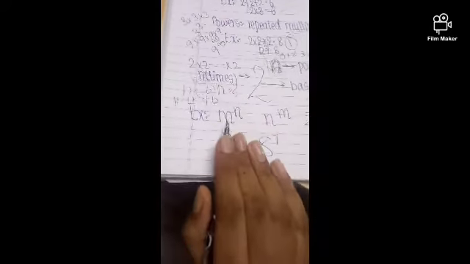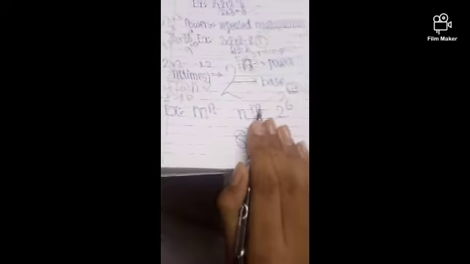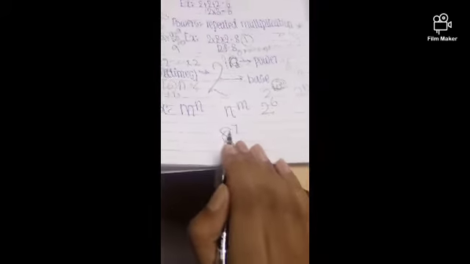Next, examples like that only. m is the base and n is the power. n is the power of base m. m is the power of base n. 6 is the power of base 2. 7 is the power of base 8. Like that, we can take anything.